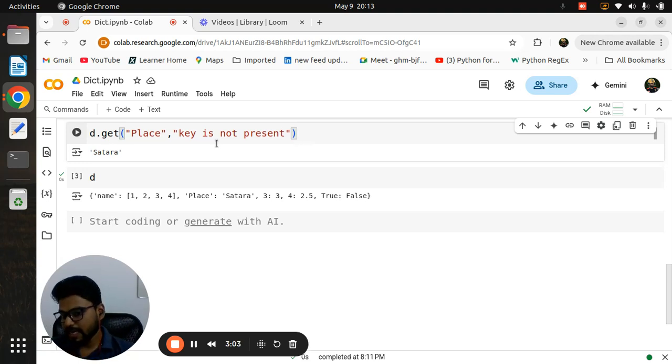The second method is called update. Try to remember it in a simple way. Whenever you want to add a new key value pair in a dictionary, or replace a value in a dictionary, think again: replace a value. I'm not talking about replacing a key. Why? Because in the first lecture of dictionary we already learned that keys are immutable, so you can't modify the keys. Once declared, a key is final. If you want to delete it, you definitely can, but you can't modify that key. That's why I'm using the word values. So whenever you want to add or replace values in a dictionary, we can use the update method.